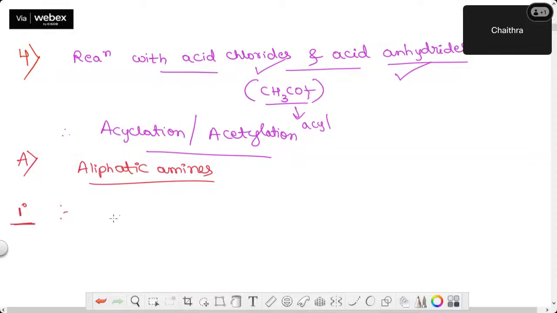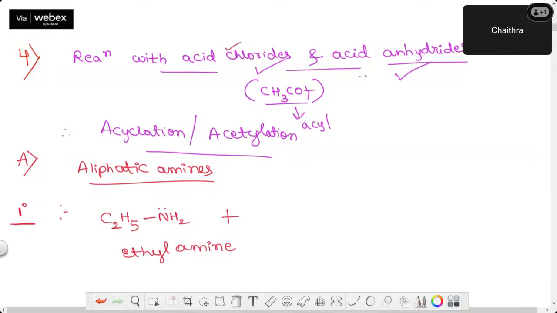Okay. So with aliphatic amine, firstly, I am taking primary amine. Write the general structure, or we can also write the direct examples only. Since we don't have a lot of time, I'll directly teach you the example instead of one general reaction. Let me take one primary amine, C2H5NH2, where the nitrogen lone pair is there. What is this called? Ethylamine, right?